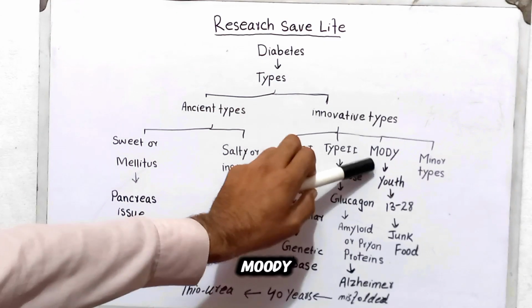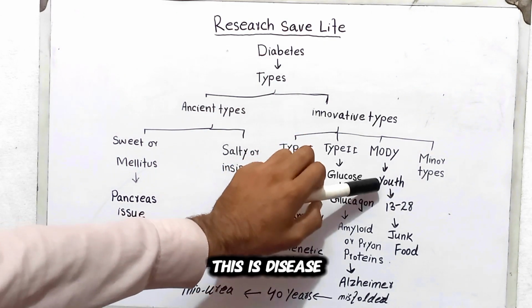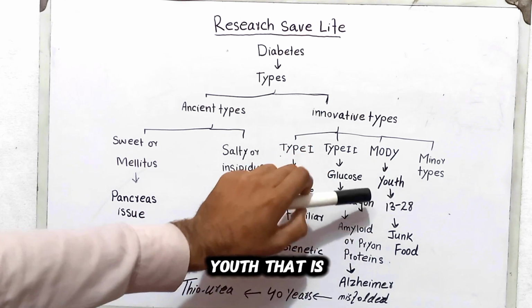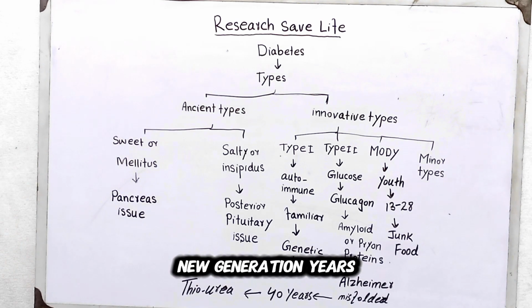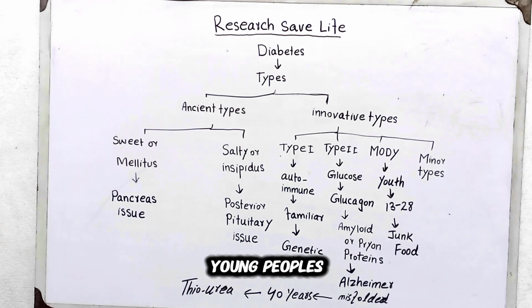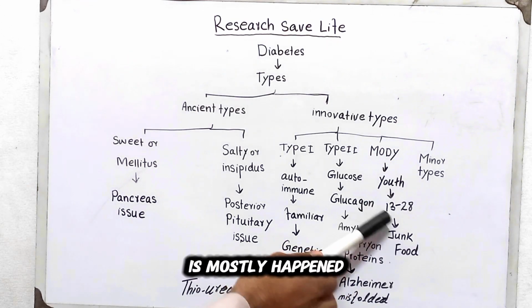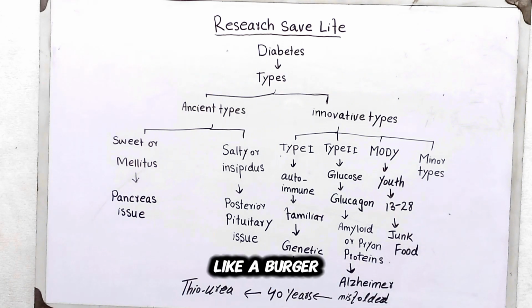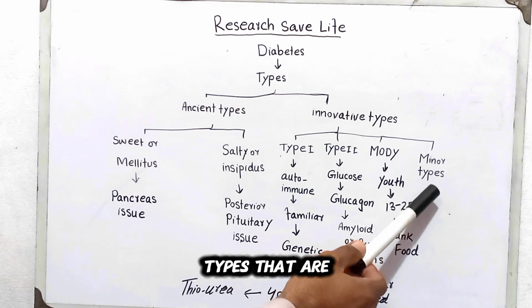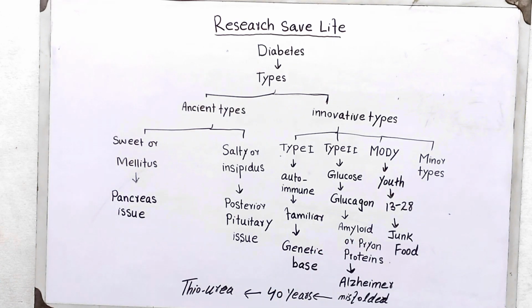In a similar way, MODY is a disease that occurs in youth. It is the top trending diabetes happening in the young generation. It mostly happens due to eating junk food like burgers, sandwiches, pizza and other junk food, and other minor types that are currently discovered. So these were the types of diabetes.